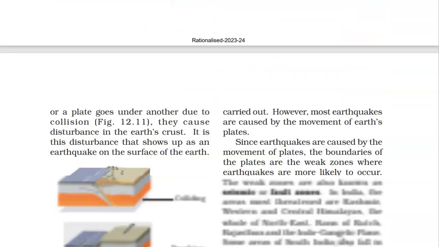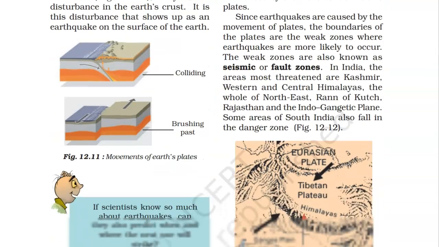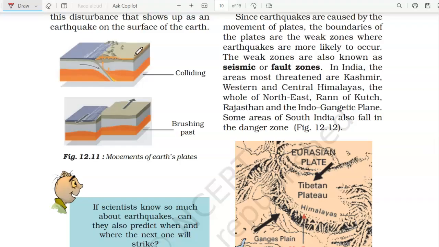I'll show you, there's a diagram given over here. These are the plates brushing past each other, in figure 12.11, the second part. These are the movements, colliding or brushing past, of the Earth's plates, which is continuously happening.